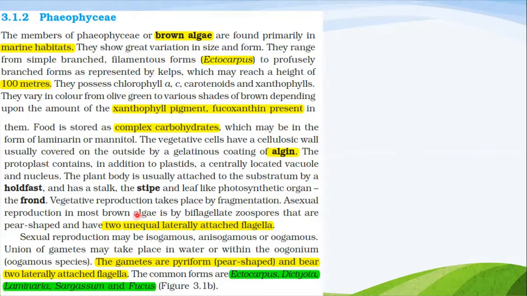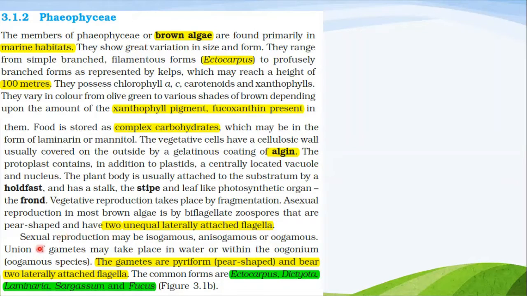See the flagella. Flagella is a motile organelle of algae, which is useful for movement. Okay, so the defining characteristic of these algae is two unequal lateral flagella. There are two flagella and their sizes are not equal.